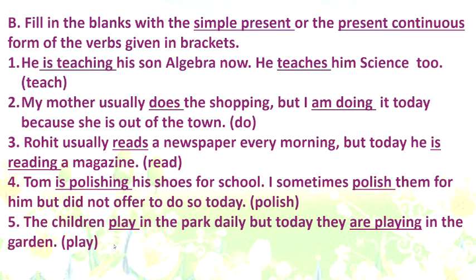The children play in the park daily, but today, now today is the hint word, they are playing in the garden. Okay? They are playing. Fine? They is plural, so are will come and ing will be added to the verb. So children, with this we are able to understand how to use these two tenses in our sentence together.